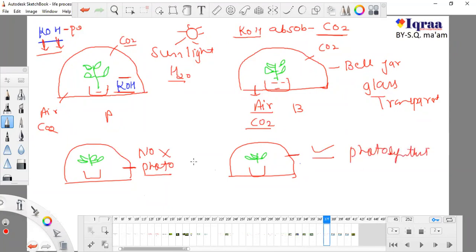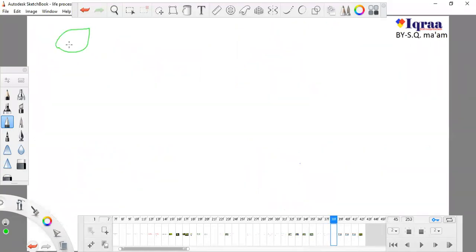So how will I come to know whether there is photosynthesis or not, because I cannot see starch? What will I do? Just take a leaf from plant A and a leaf from plant B. So this is my leaf from plant A and this is my leaf from plant B.